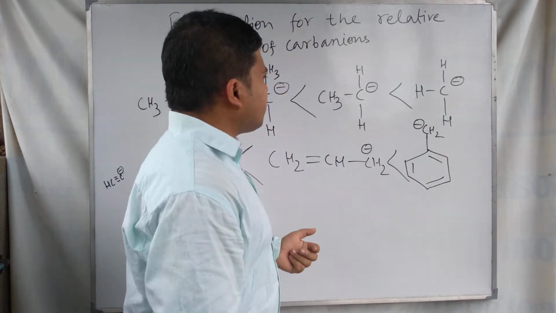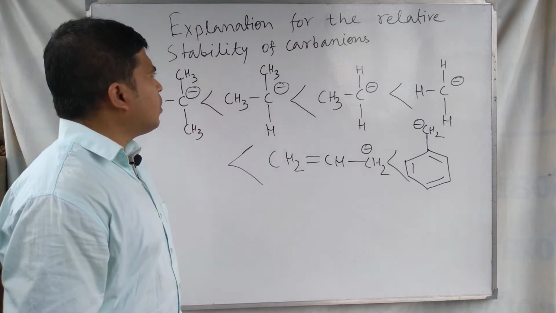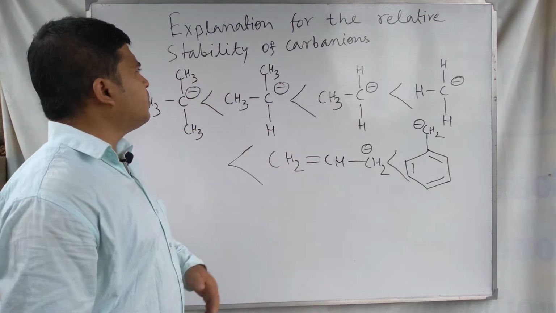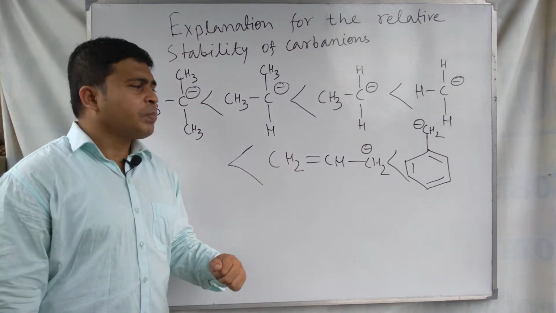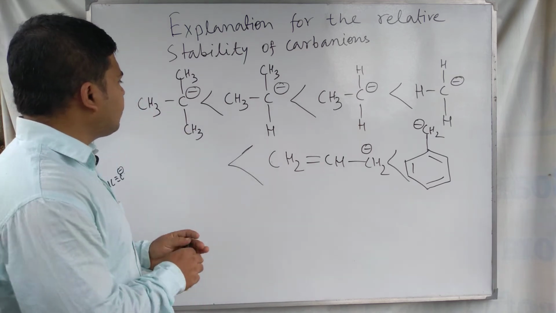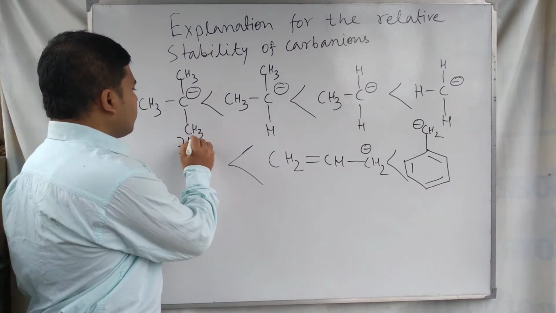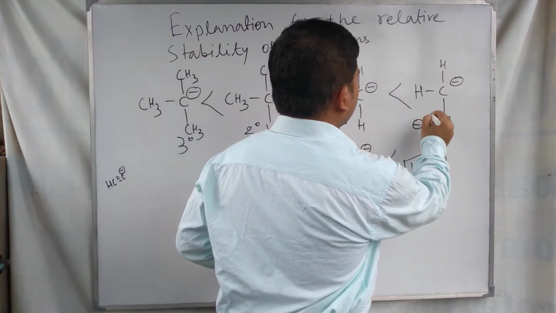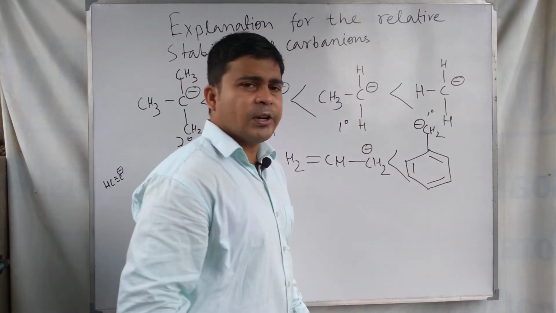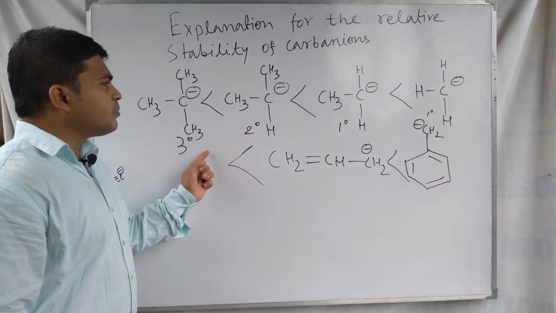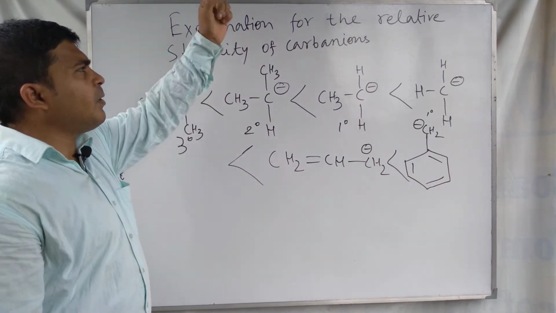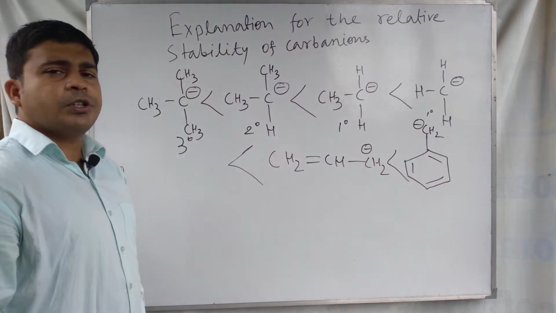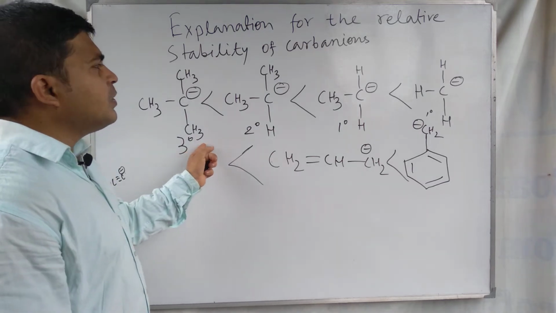So let's start our discussion about the explanation for the relative stability of the carbon ions. For the carbon ions, this is a tertiary carbon ion, this is secondary, this is primary, and this is also a primary methyl carbon ion. Look at their order of stability. Tertiary is least stable.